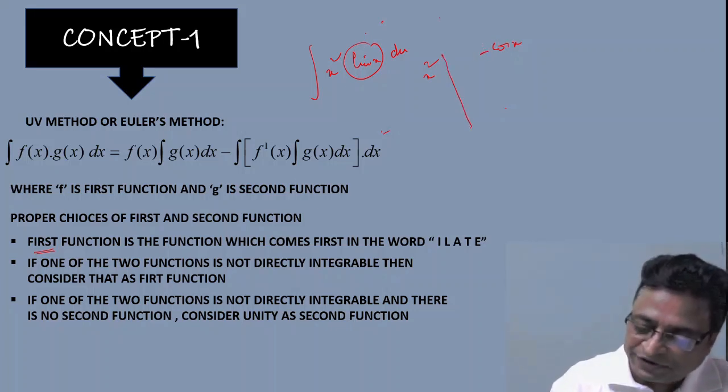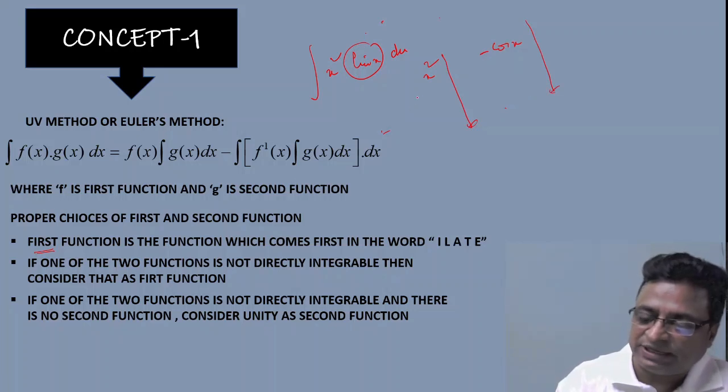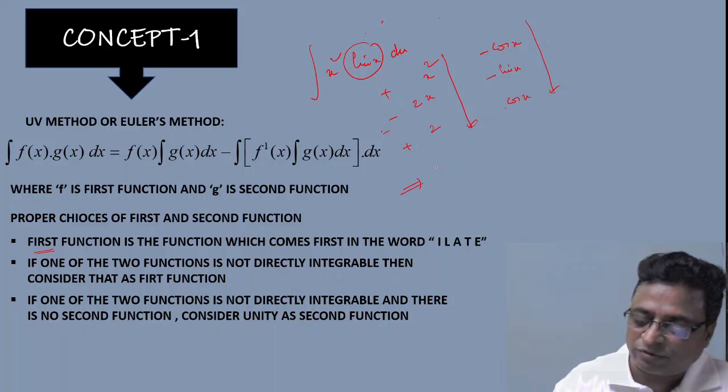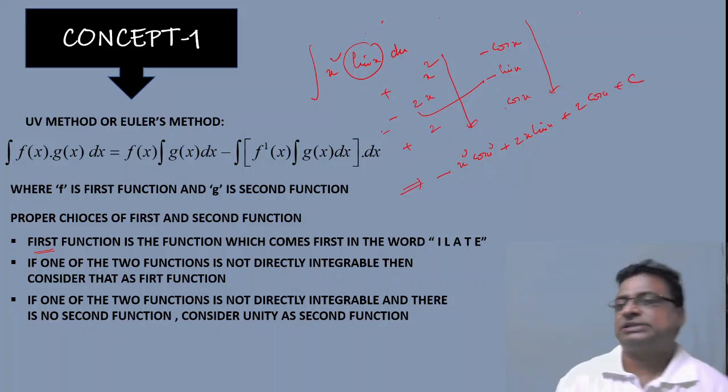Now differentiate this one and integrate that one successively. After differentiation it becomes 2x, then 2. After integration it becomes minus sin x, then cos x. Alternately plus or minus. Now multiply: my answer would be minus x square cos x plus 2x sin x plus 2 cos x plus c. This could be the answer.